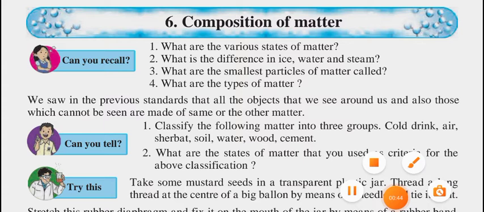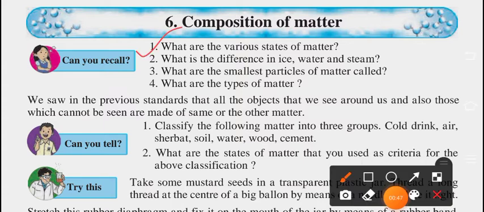We all know about the states of matter, that is solid, liquid, and gaseous. Next question is, what is the difference in ice, water, and steam? Obviously, there is a difference. Ice is solid, water is liquid, and steam comes in gaseous condition.